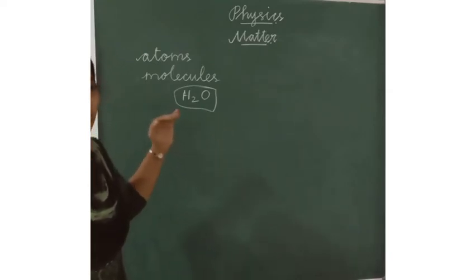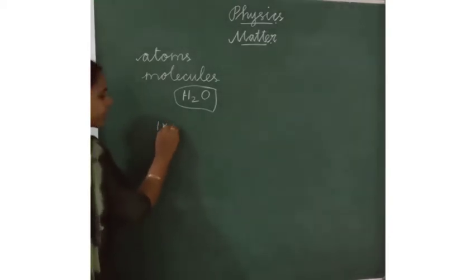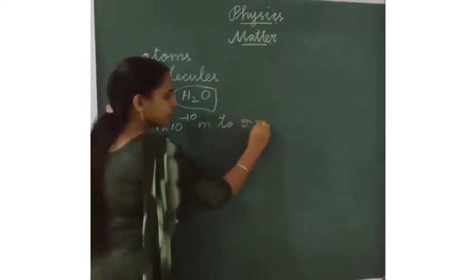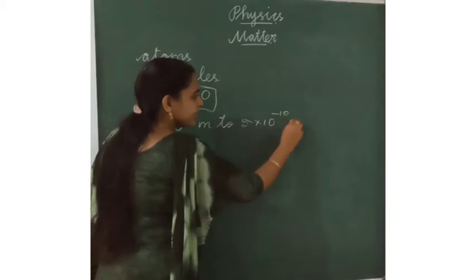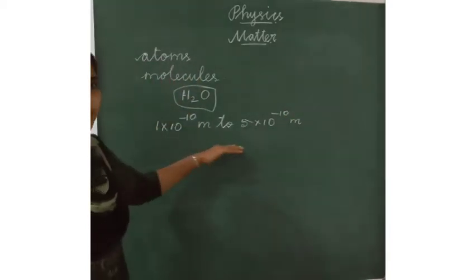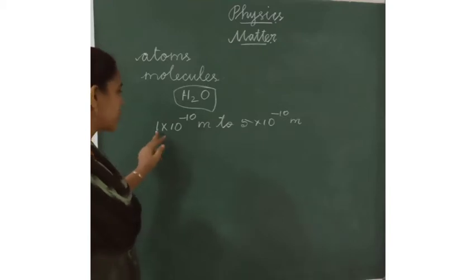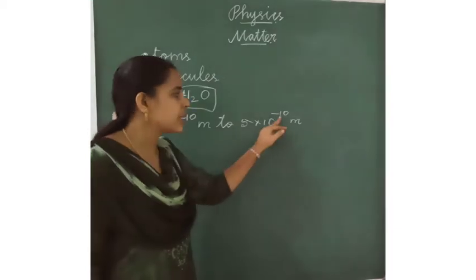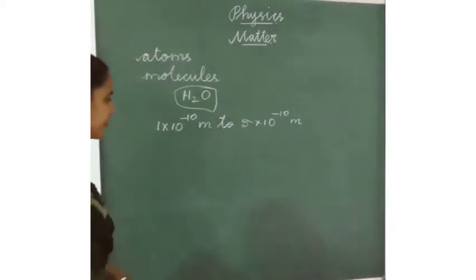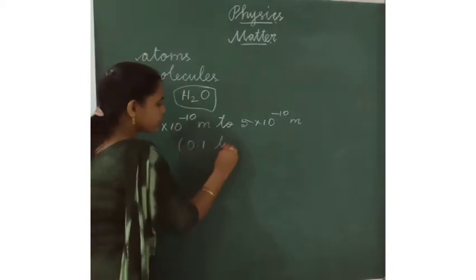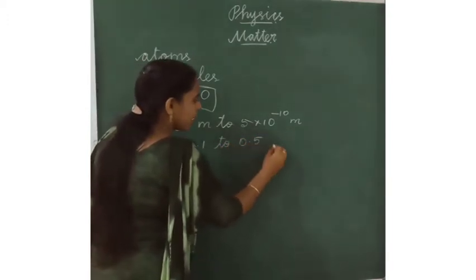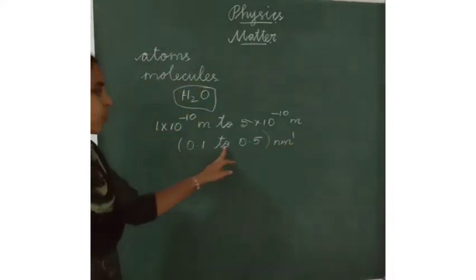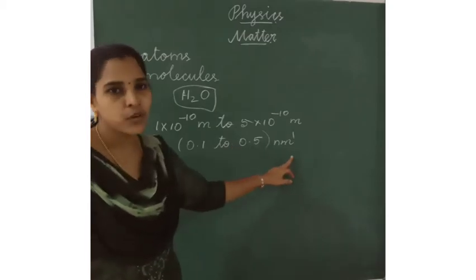The diameter of atoms ranges from 1 into 10 power minus 10 meter to 5 into 10 power minus 10 meter. Okay, or 0.1 to 0.5 nanometer.